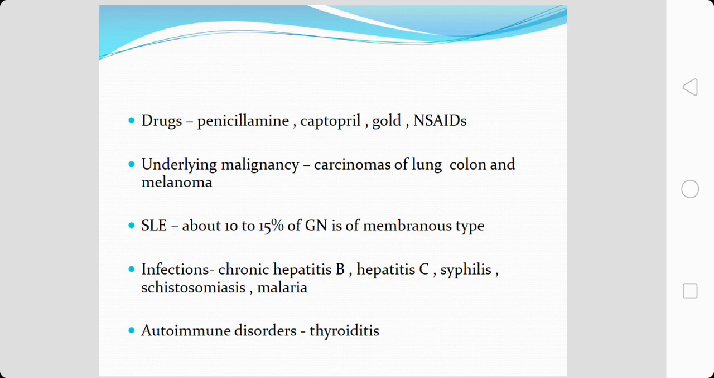About 10 to 15% of glomerulonephritis in SLE has been documented to be of membranous type, and it can be secondary to infections like hepatitis B and C, which are chronic diseases, syphilis, schistosomiasis and malaria. An autoimmune etiology has also been proposed for membranous nephropathy, and thyroiditis is one of its associations.